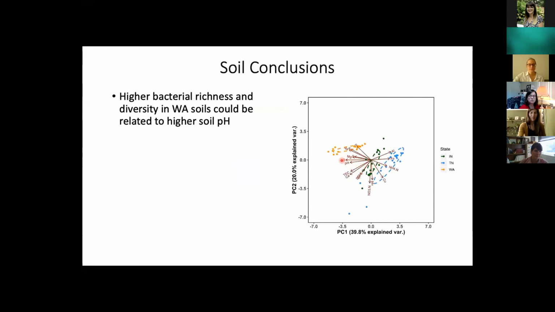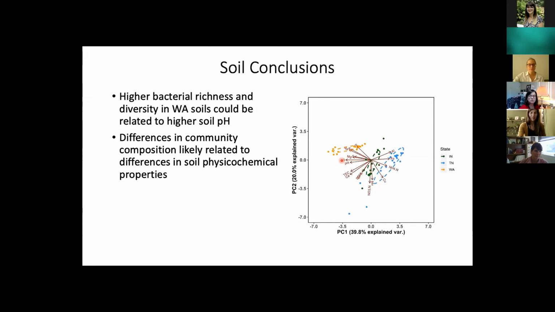And we know that for microbes such as bacteria, pH tends to be a really strong determinant of species richness, typically with increasing pH leading to increased bacterial species richness. These differences in the community composition are likely related to differences in the soil physicochemical properties between these three regions.